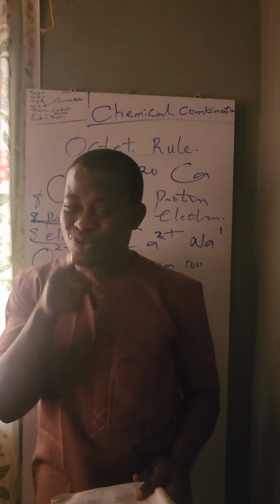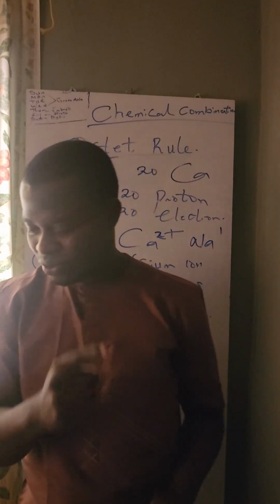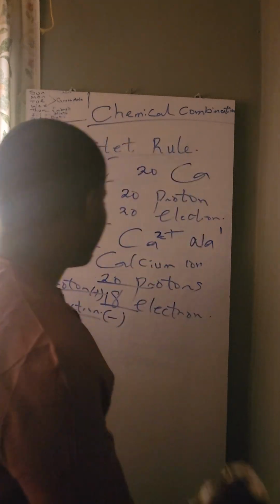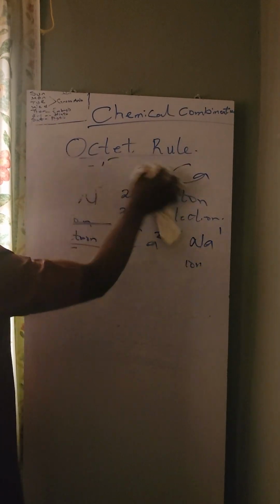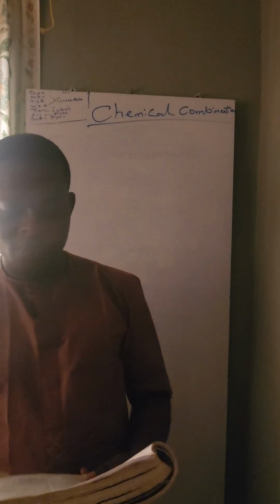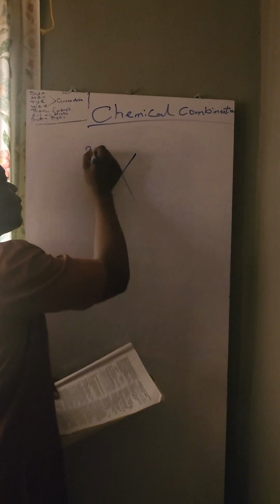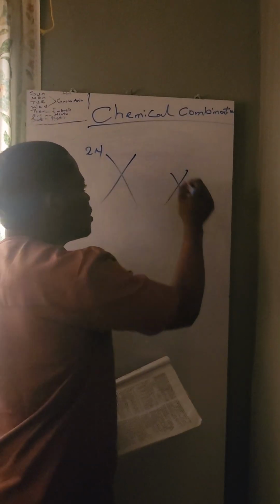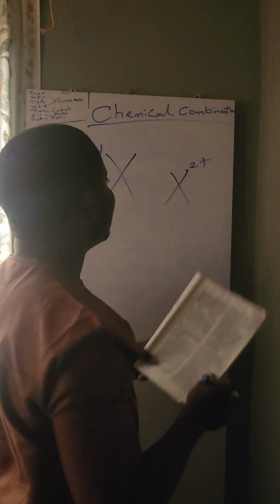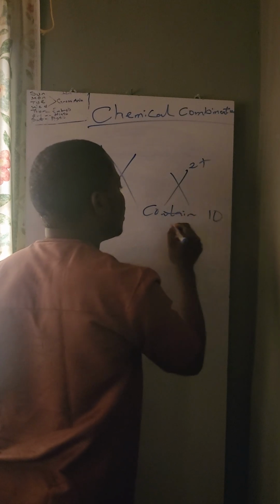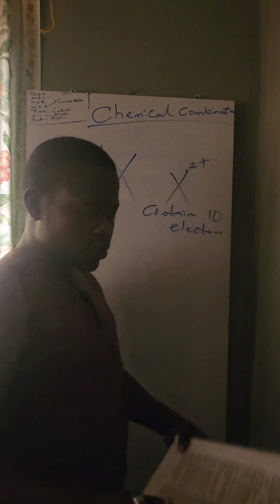If the mass number of X is 24, and X2+ contains 10 electrons.